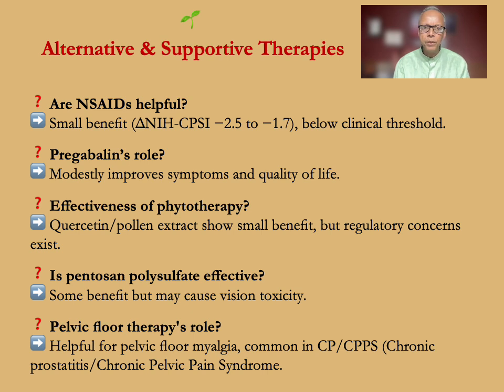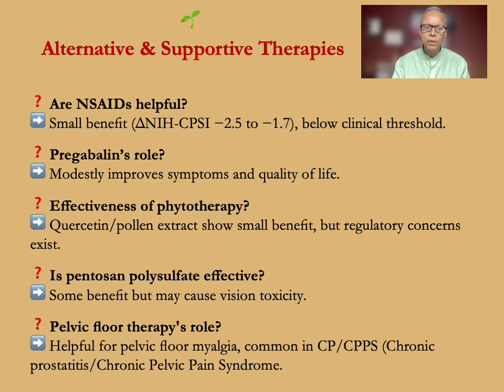Effectiveness of phytotherapy, quercetin or pollen extract shows small benefit, but regulatory concerns exist. Is pentosan polysulfate effective? Some benefit, may cause vision toxicity. Pelvic floor therapy's role, helpful for pelvic floor myalgia, common in chronic prostatitis or chronic pelvic pain syndrome.